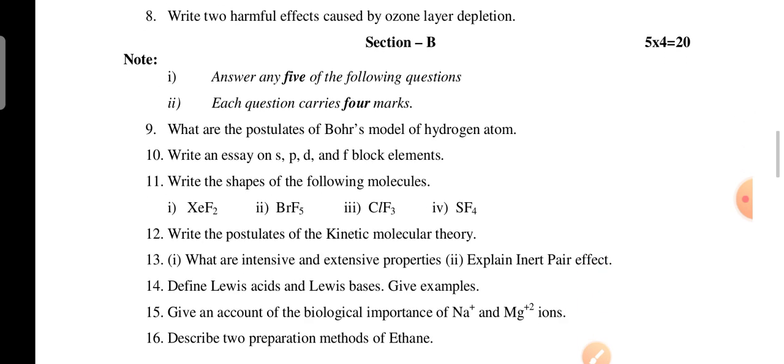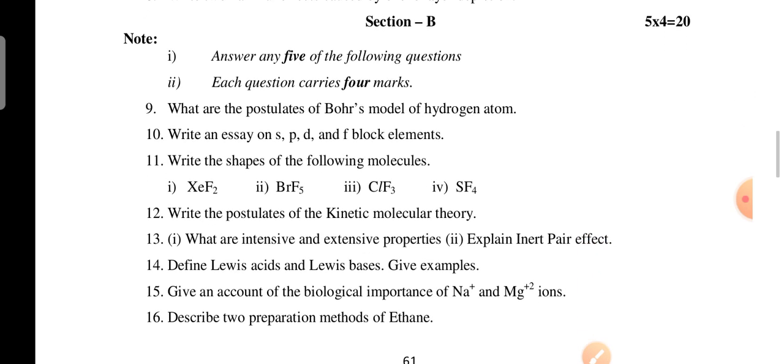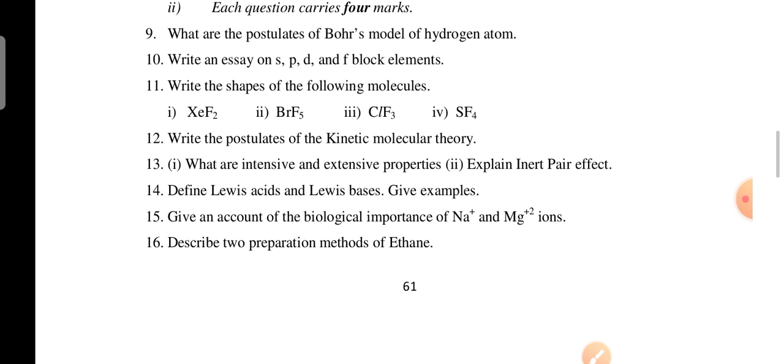Next section B, 8 questions will be there, you have to attempt 5 again, but here each question carries 4 marks. So 5 into 4, 20. So 20 plus 5, 25 marks. The pass marks in chemistry is 10 marks. It's clear.